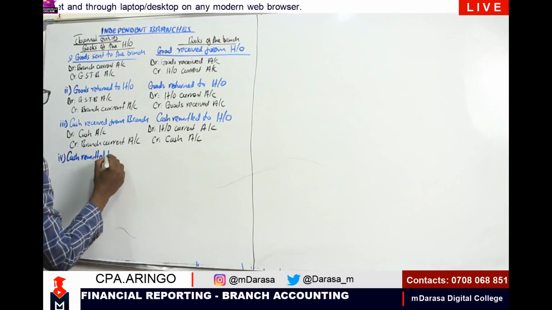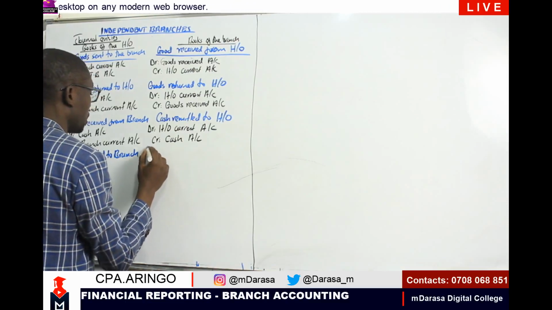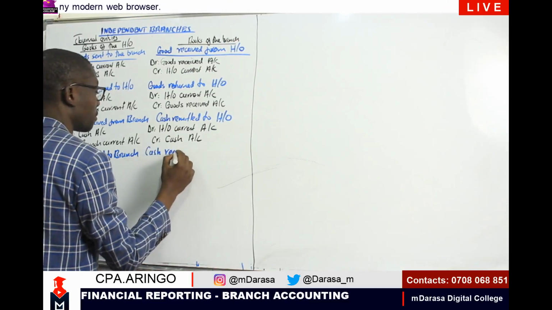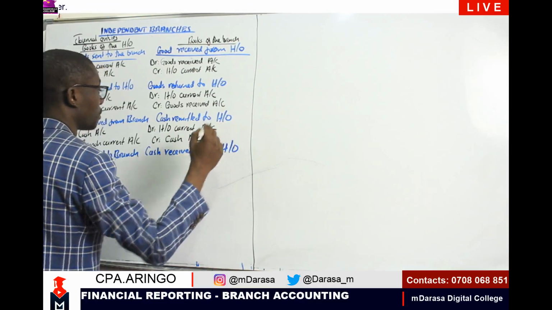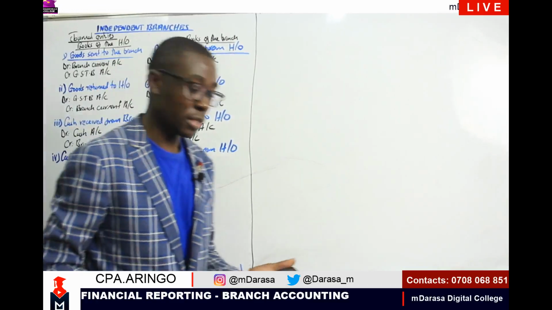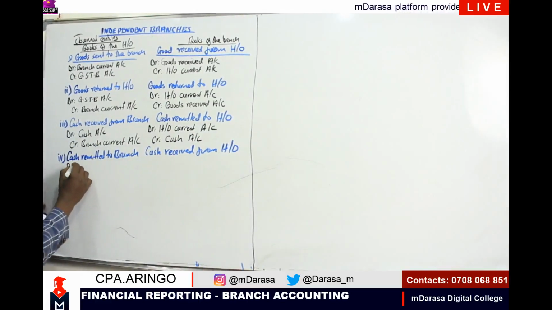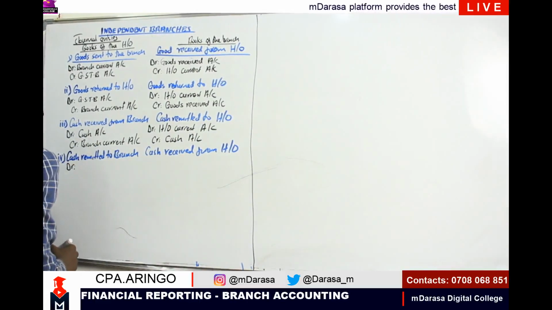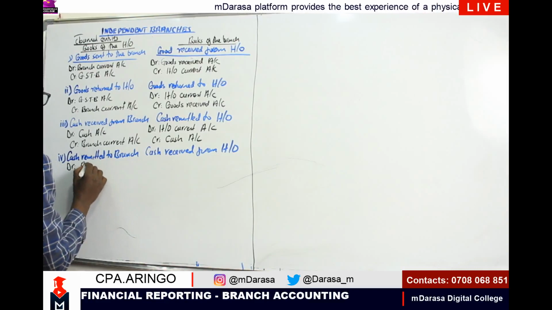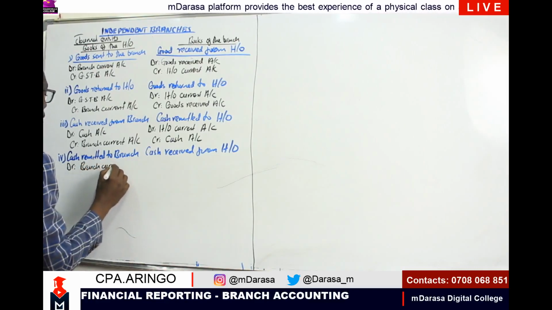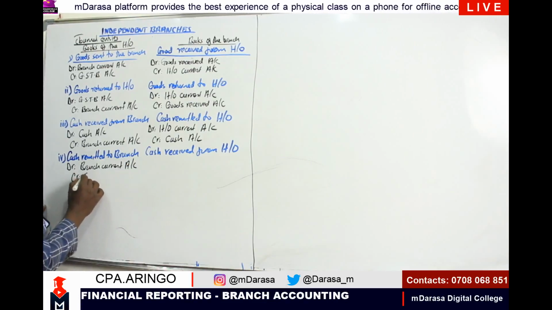Cash remitted to branch. And we'll be talking about here cash received from head office. So this will be our entry, my good students. We are going to debit. That is a cash remitted. So we are going to debit our branch current account. And of course, where the cash is coming from, we are going to credit that.